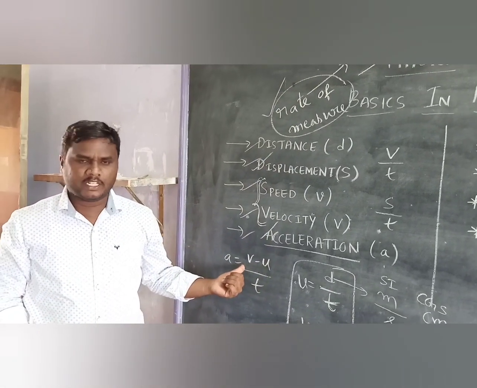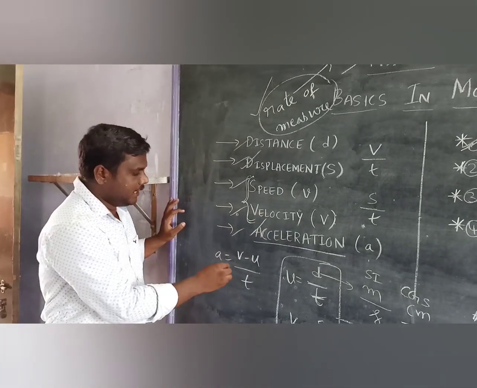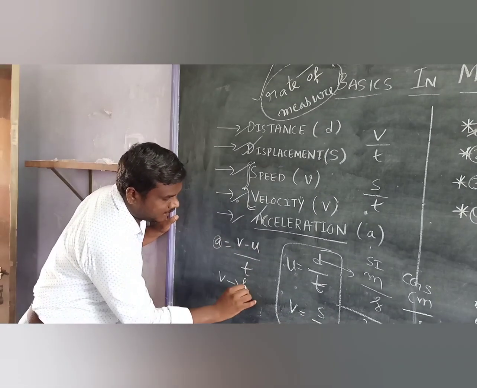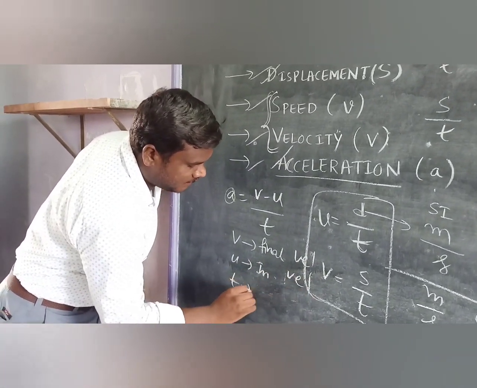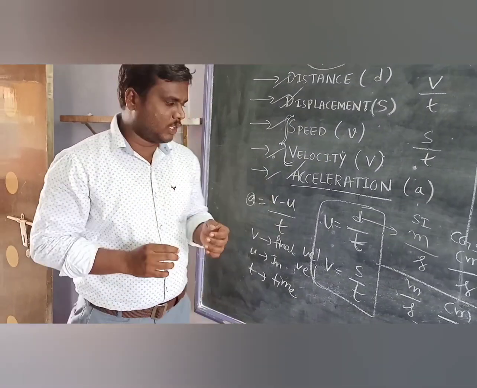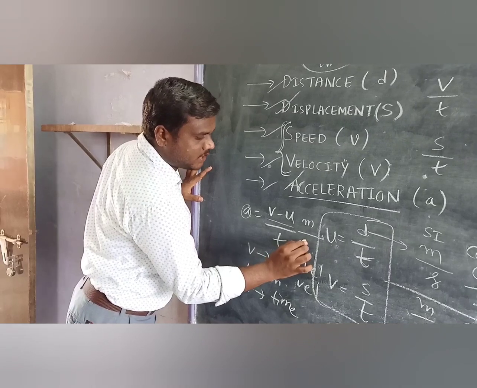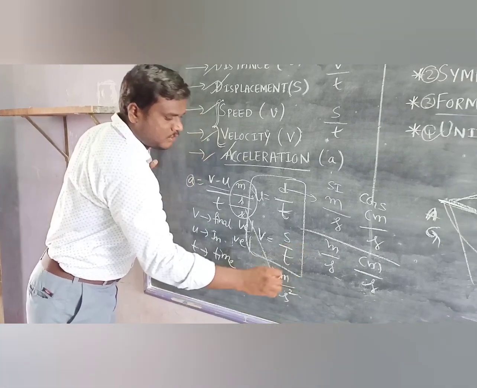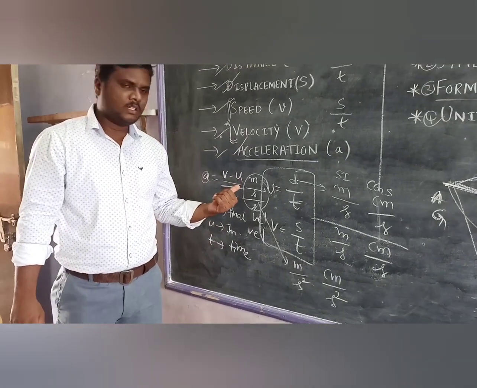Here also the definition itself indicates acceleration. The rate of change of velocity during the time taken is called acceleration. It is denoted by a. Its formula is a equals v minus u by t. Here v is the final velocity, u is the initial velocity, and as we already know, t is time. I already told you, no need to learn by heart units for any physical quantities. We can get them from the formula. See, velocity minus velocity, we get meter per second. By time is already there, so meter per second by second. Therefore, the unit for acceleration is meter per second square. These are SI units. CGS units are centimeters per second square. So no need to learn all this by heart, we get it from the formula.